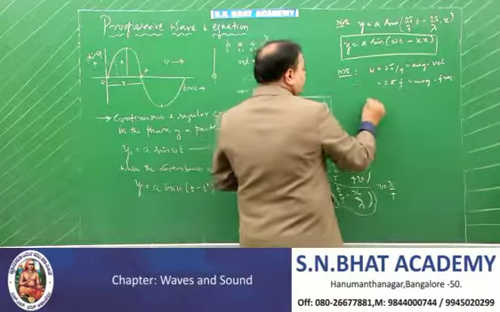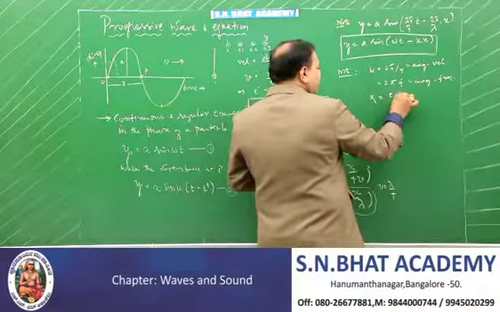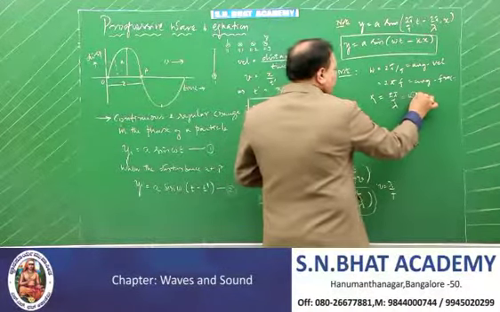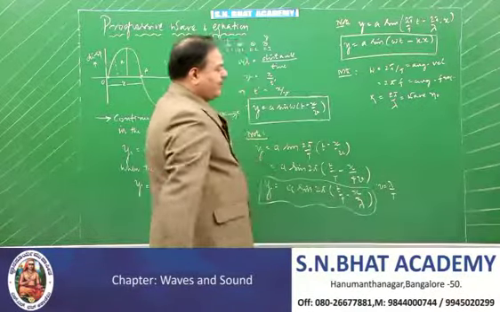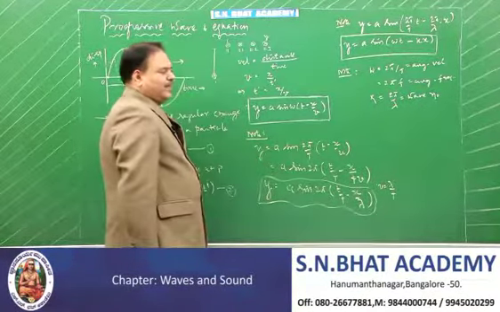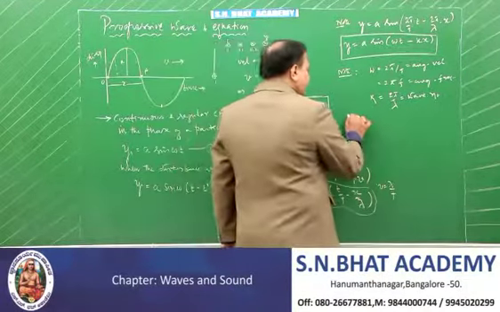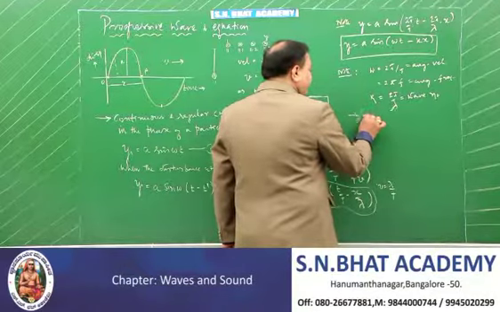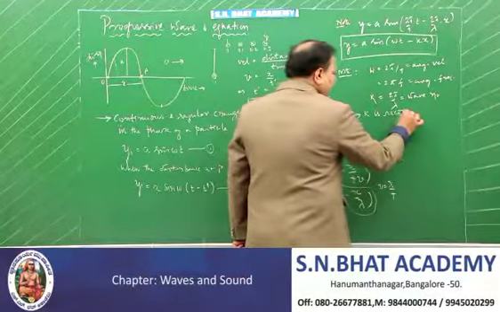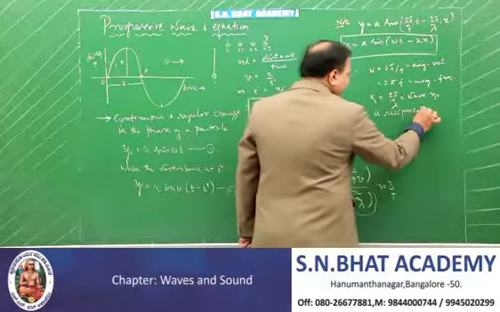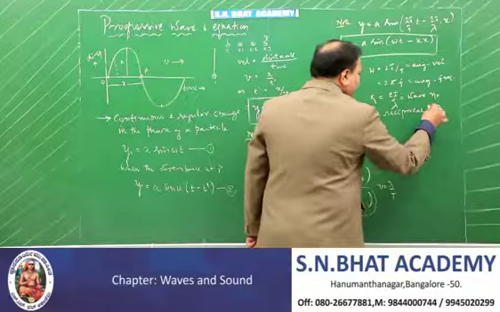And next note is, you know that your k, we have put k in the place of 2 pi by lambda, and it is called a wave number. K is equal to 2 pi by lambda is called wave number. Simple definition of the wave number: it can be defined as the reciprocal of the wavelength. Otherwise you can write 1 by lambda. That's all.